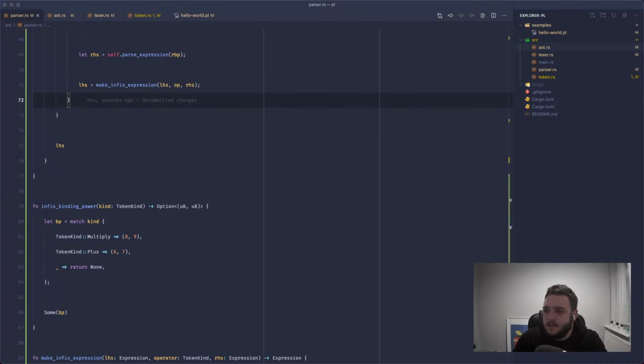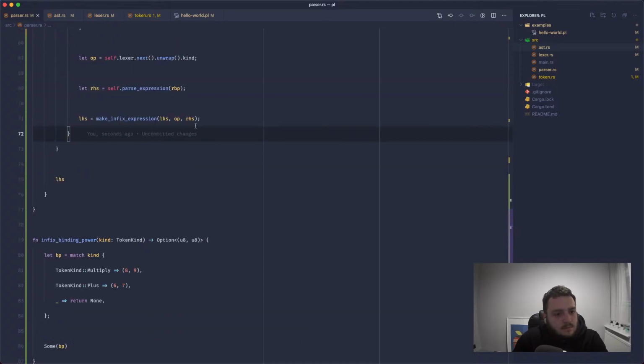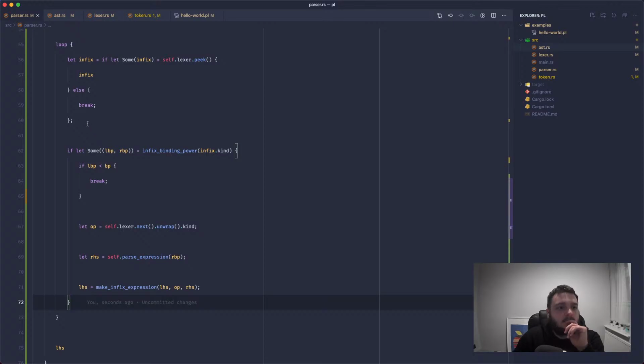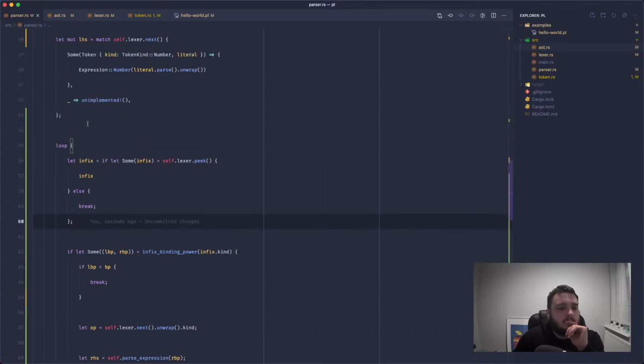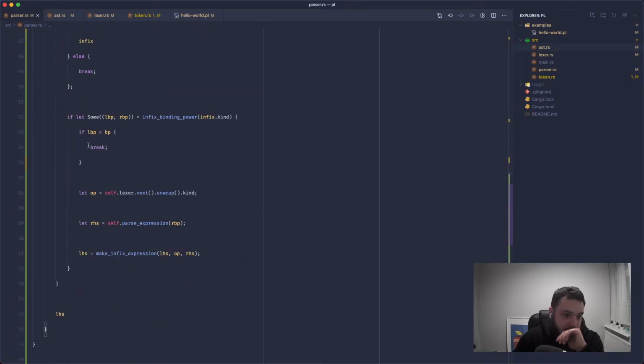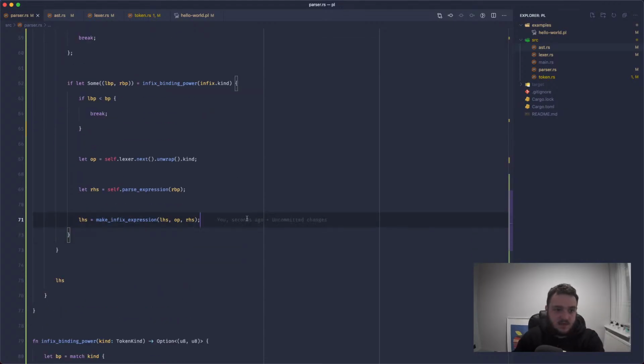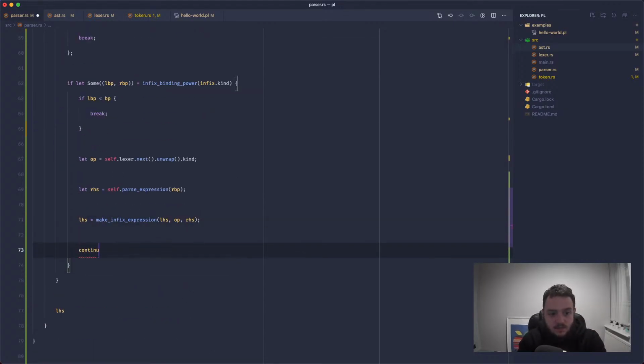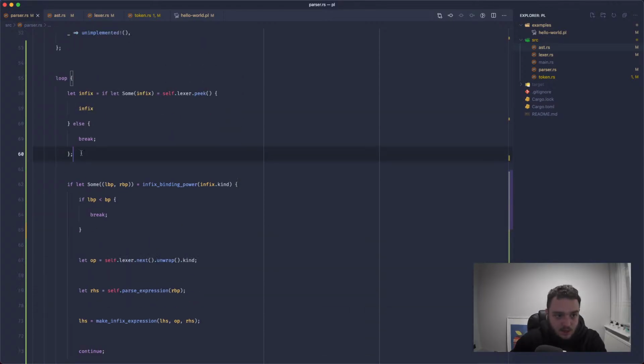So now, back up here, we're reassigning the left-hand side, so that's going to be updating this. Once we've updated the left-hand side, we can continue the loop. So the left-hand side is going to be the latest. It's going to go back up to the top, get the next token.